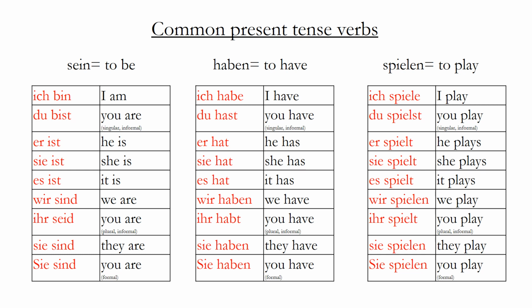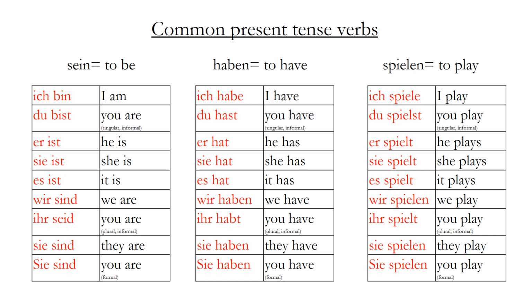Okay, please repeat after me. Ich bin, du bist, er ist, sie ist, es ist, wir sind, ihr seid, sie sind. And to haben, please repeat after me. Ich habe, du hast, er hat, sie hat, es hat, wir haben, ihr habt, sie haben.